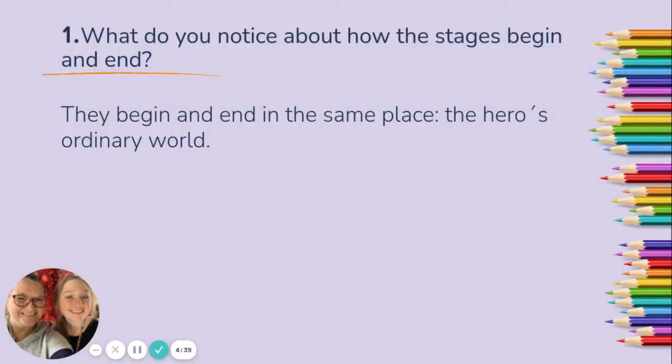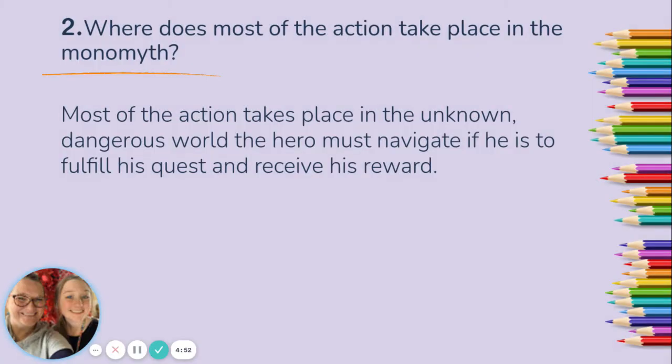All right, so your first question is, what do you notice about how the stages begin and end? Well, they begin and end in the same place, the hero's ordinary world. For number 2, where does most of the action take place in a monomyth? Most of the action takes place in the unknown, dangerous world that the hero must navigate if he is to fulfill his quest and receive his reward.